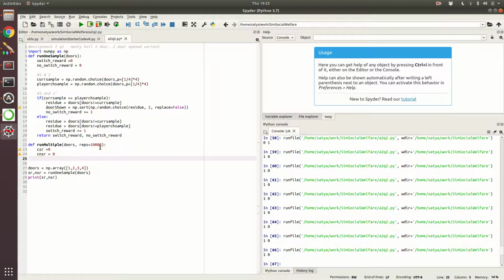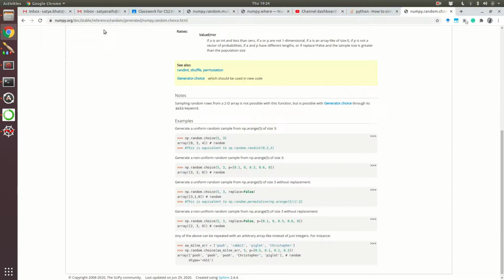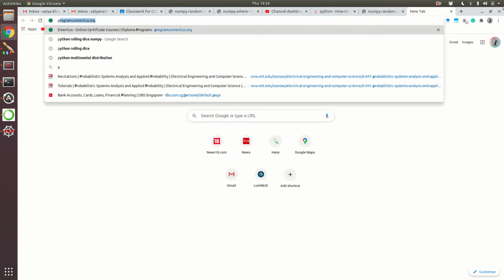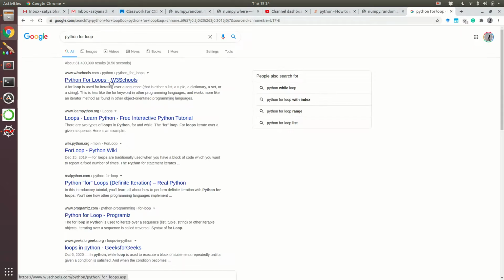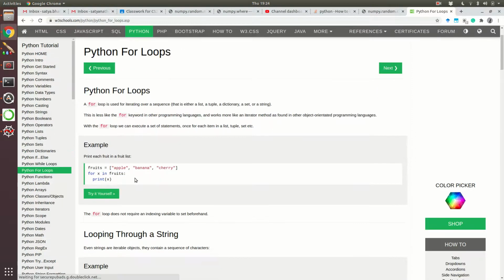Okay, now what? Now we do the loop, so we have to repeat it multiple times. I don't remember the Python for loop, so what to do when this happens? Let's go and check the Python for loop. Okay, I will just pick whatever is there. So that's it.